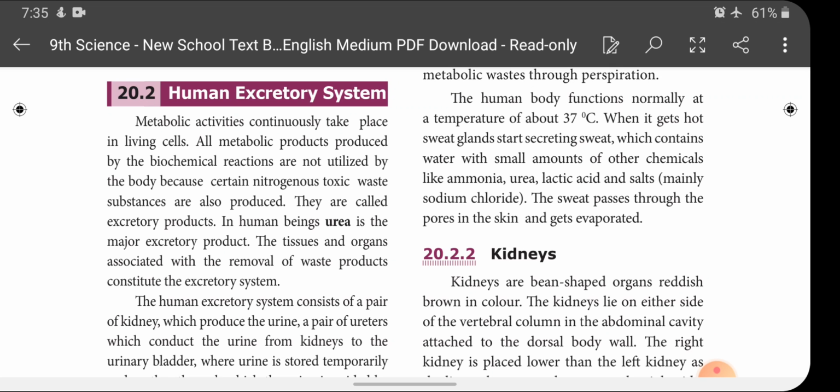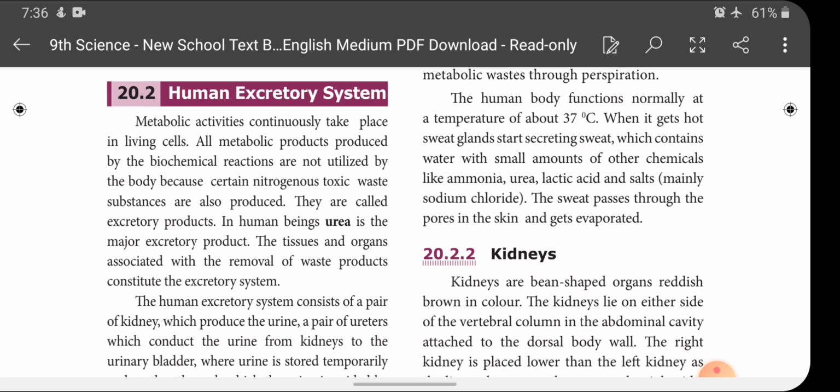What is meant by homeostatic condition? It is nothing but keeping the body in good condition. So when the excretory system performs its function perfectly, our body will be in a homeostatic condition, that means it will be in good condition. Okay children, what waste materials are removed by the excretory system? Urea, ammonia, carbon dioxide, waste water and waste salts are eliminated from our body through the excretory system.